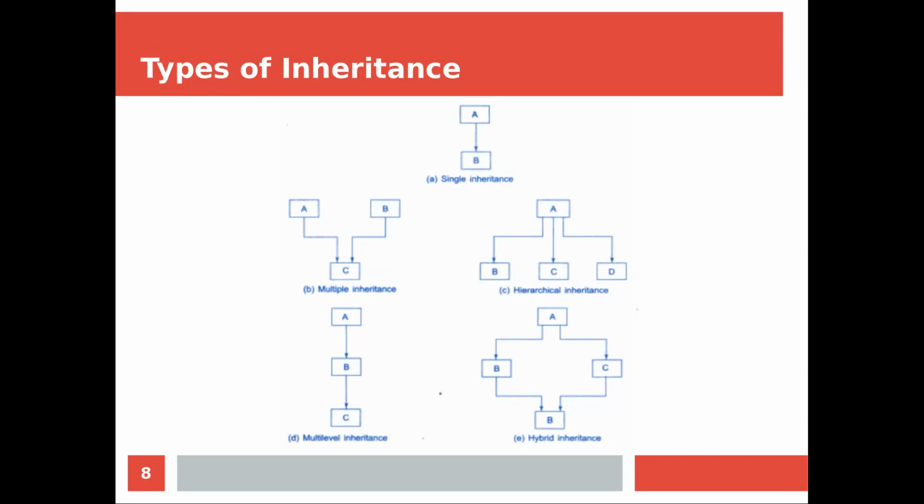As we know, there are 5 categories of inheritance. First category is single inheritance. Second category is multiple inheritance. Third category is hierarchical inheritance. Fourth category is multi-level inheritance. And fifth category is hybrid inheritance. Let us see the first one, that is single inheritance.